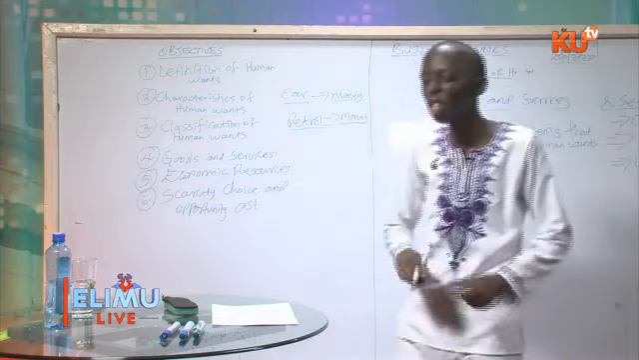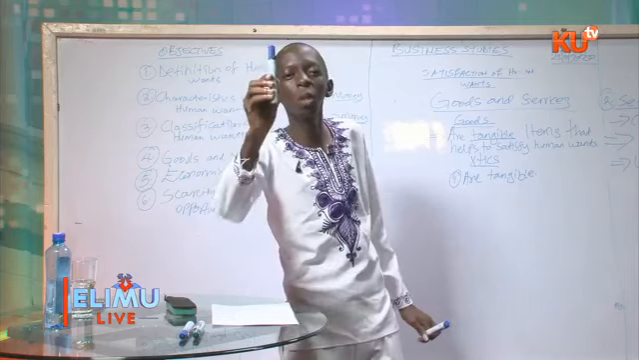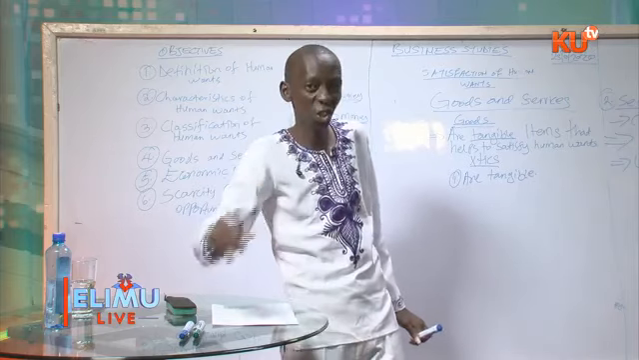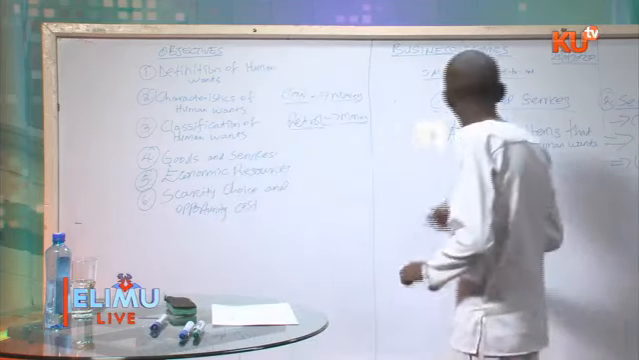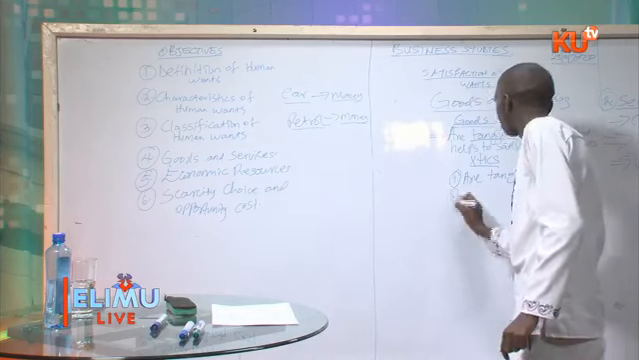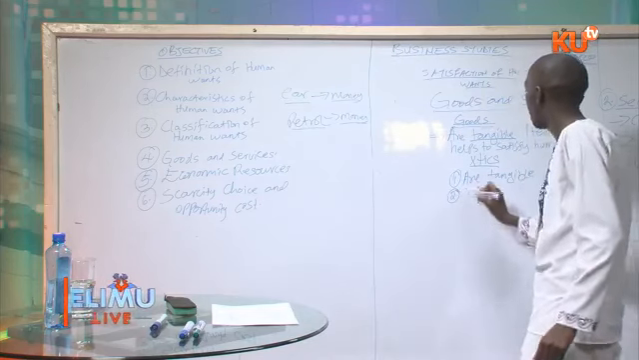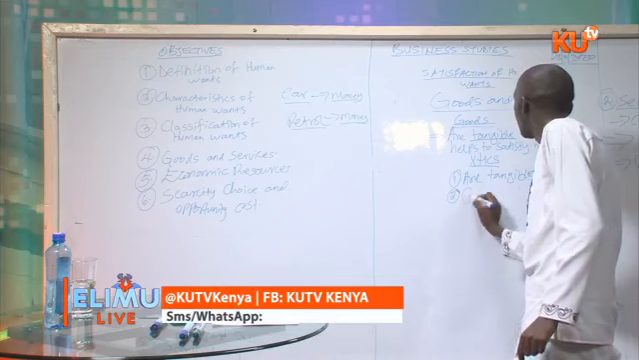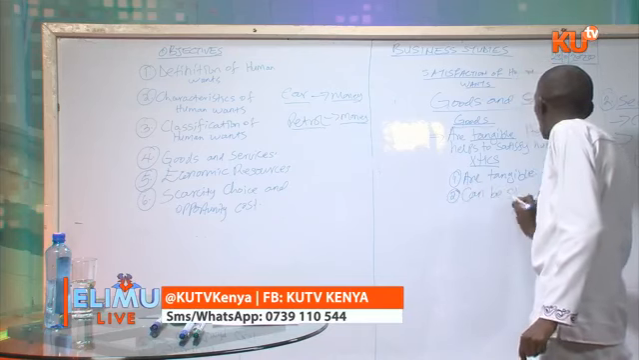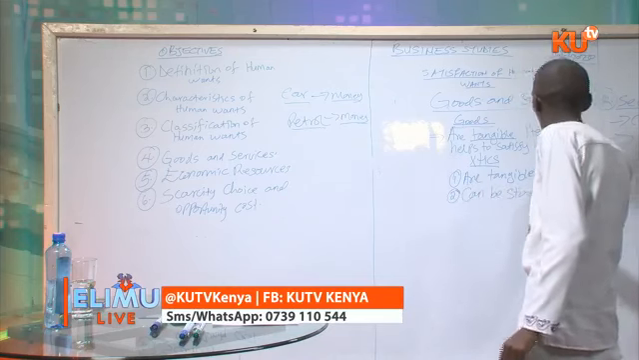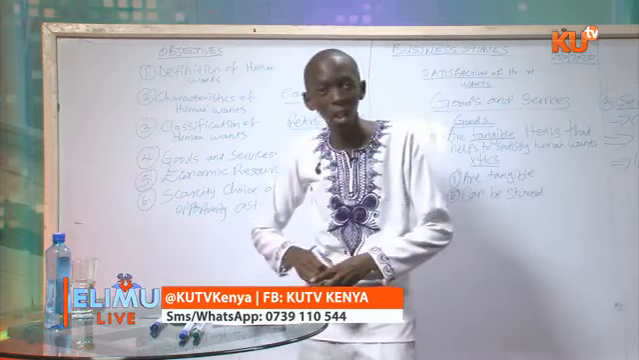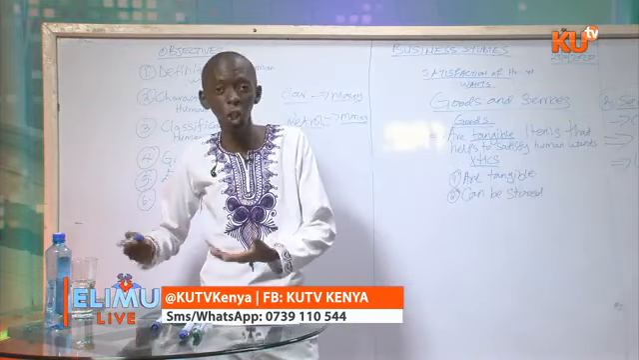That means you can touch them. This pen is a good because it is tangible. You can touch it. The other characteristic of goods is that they can be stored. Goods can be stored. You can store goods to use them in the near future.